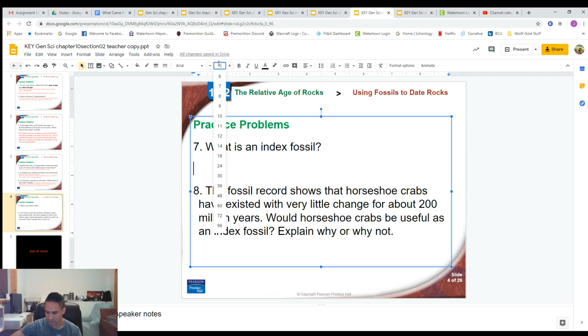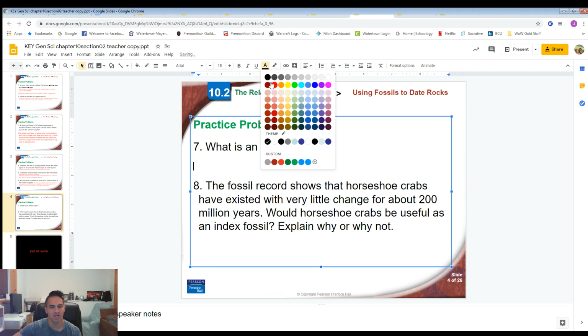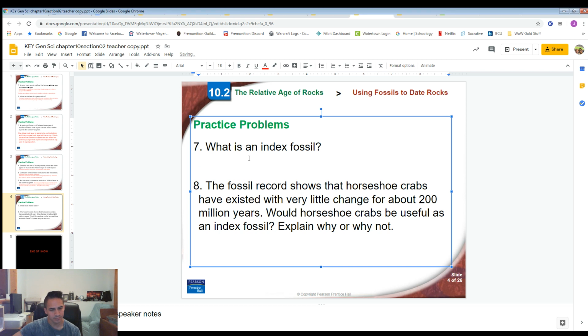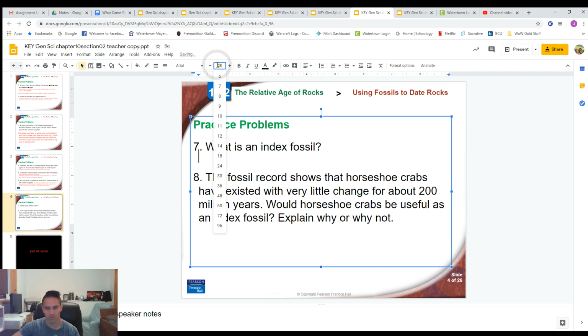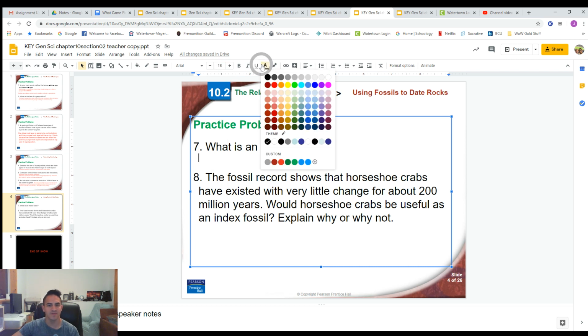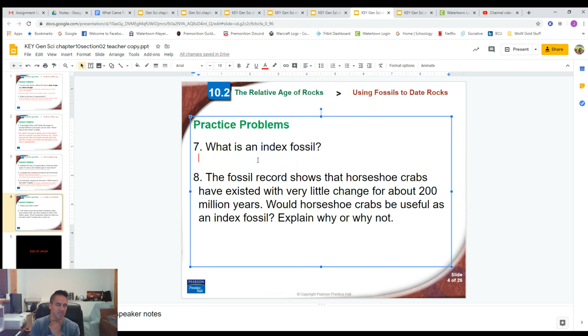All right, so remember that we talked about index fossils in this section of notes as well. An index fossil is a fossil of an organism that typically lived for a relatively short period of time. And we can use that fossil to determine what layers of rock are the same age as each other. Because that organism was alive for only a short period of time, if it's found in other rock layers, then those rock layers all must be the same age. So we're going to say something along those lines.